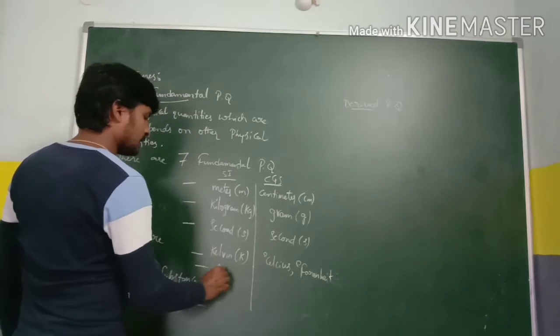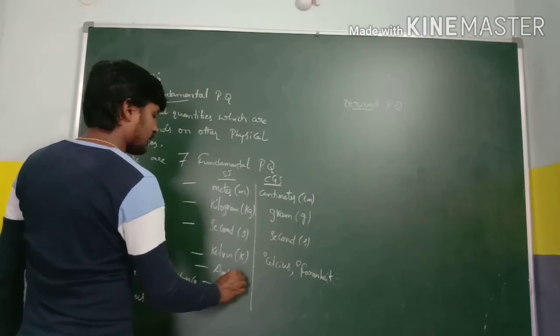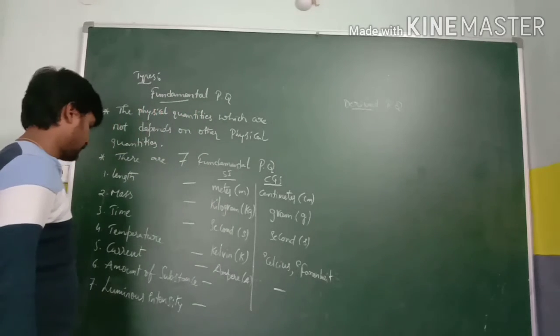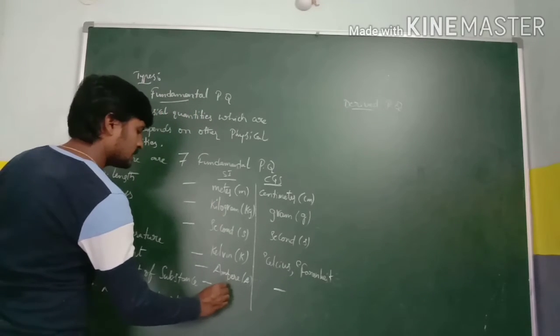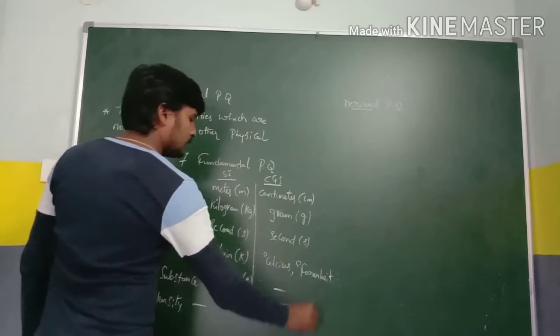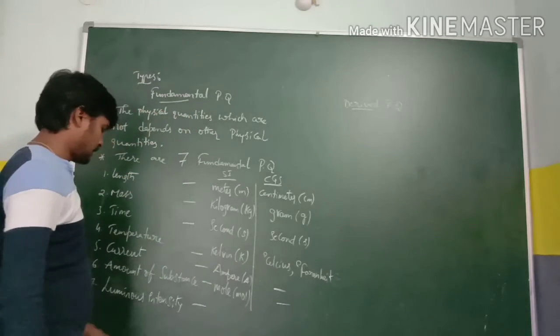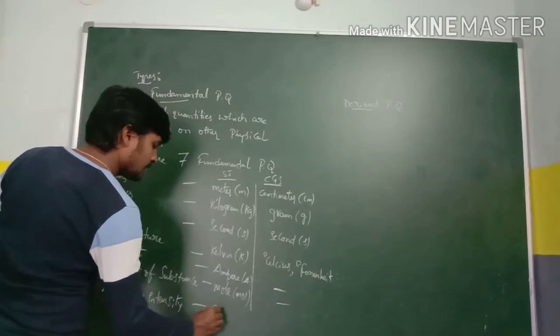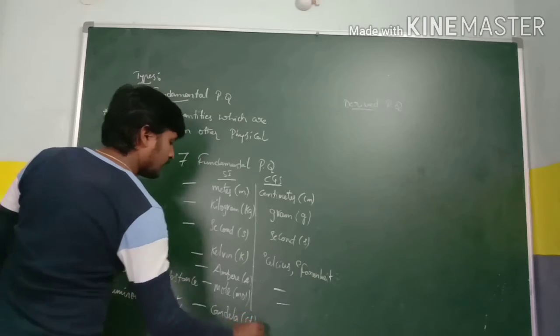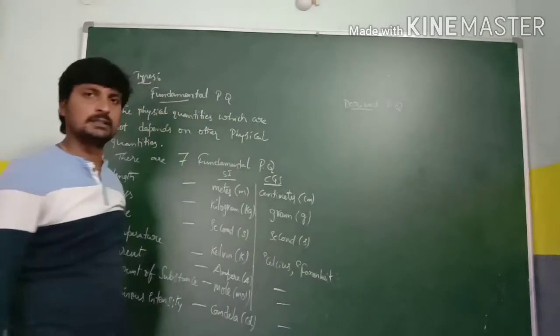For current it is ampere, A, there is no CGS. For amount of substance it is mole, symbol mol, there is no CGS. For luminous intensity it is candela, simply cd, there is no CGS.